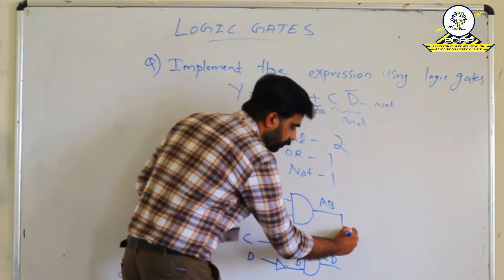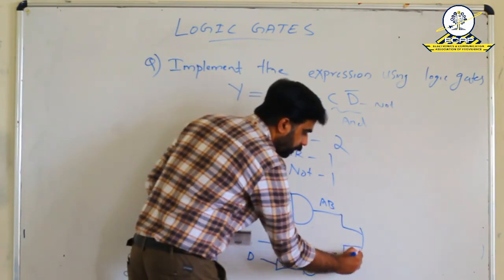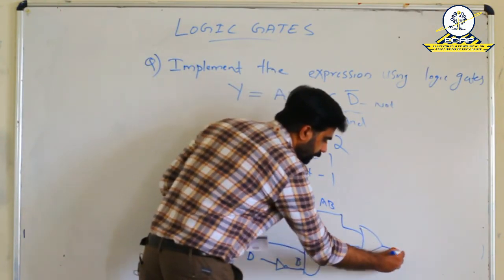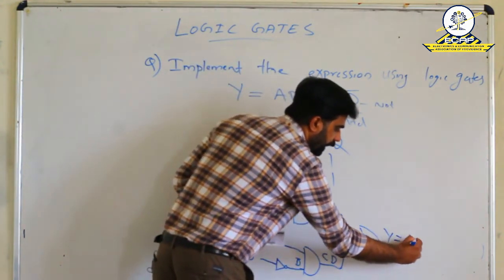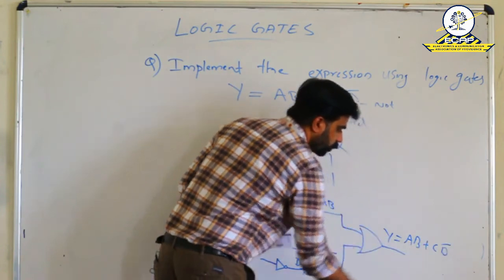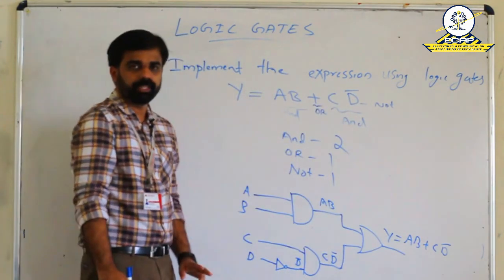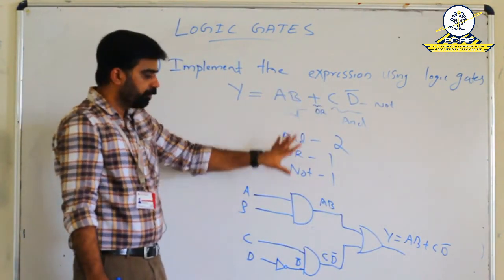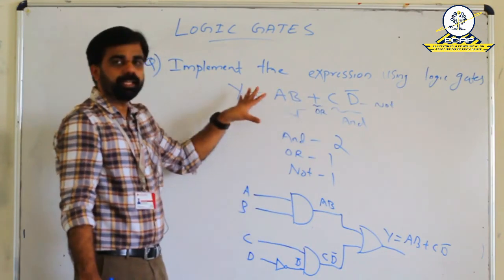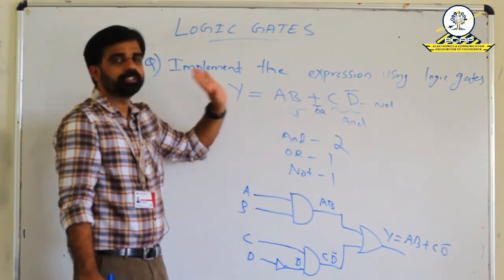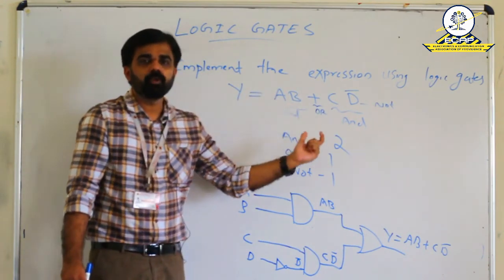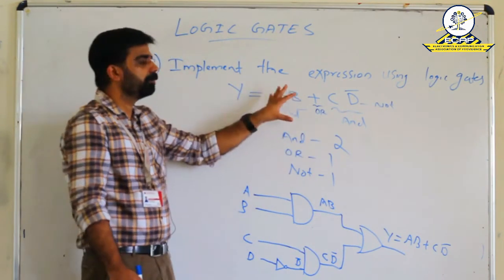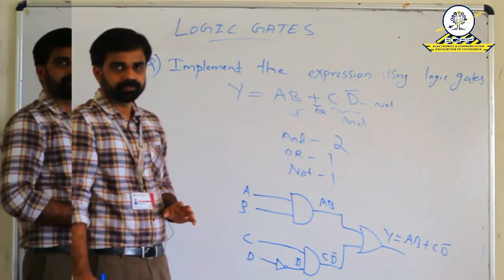For that, we require an OR gate. That means our final expression Y is equal to AB plus CD bar is obtained at the output of this OR gate. So in this way, we can implement any logic expression using logic gates. Only thing is that we have to identify which logic gate is required to implement the corresponding expressions.